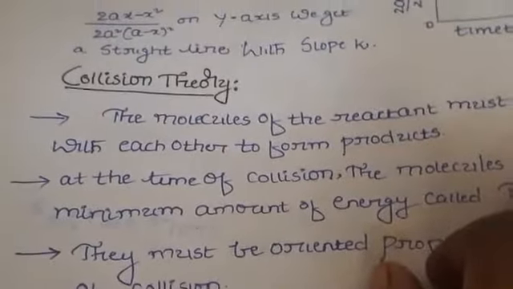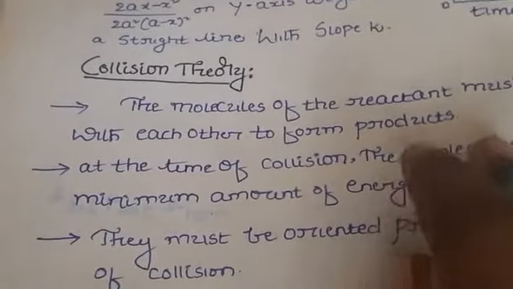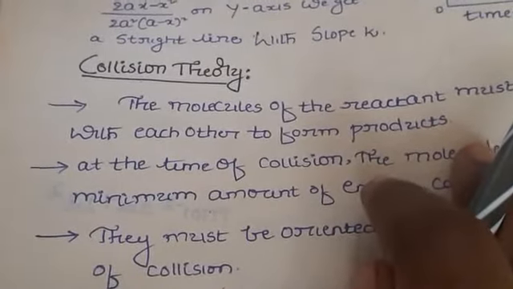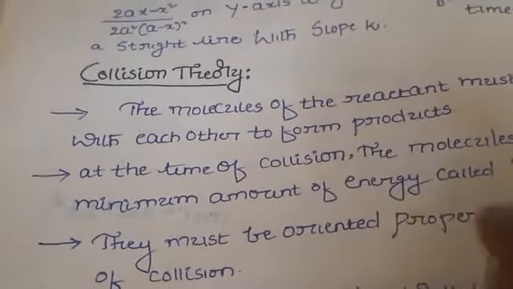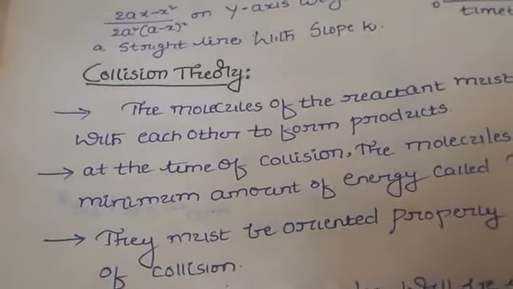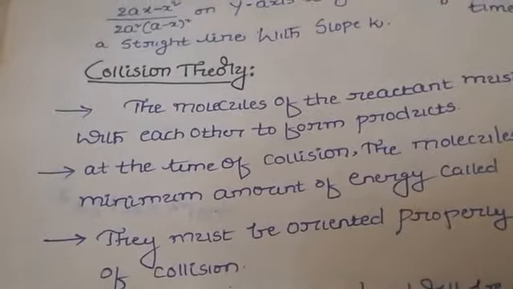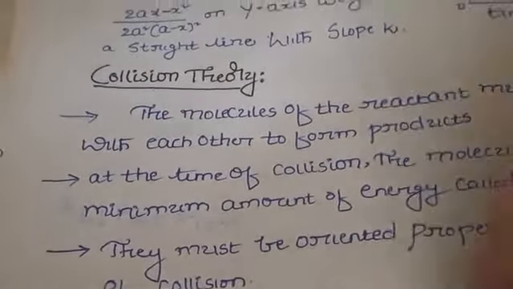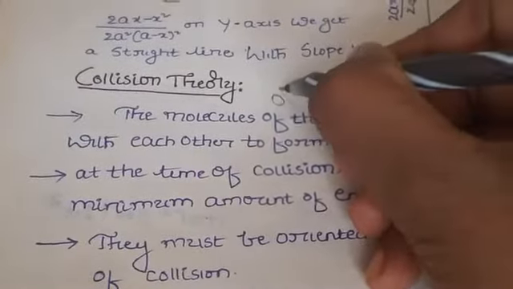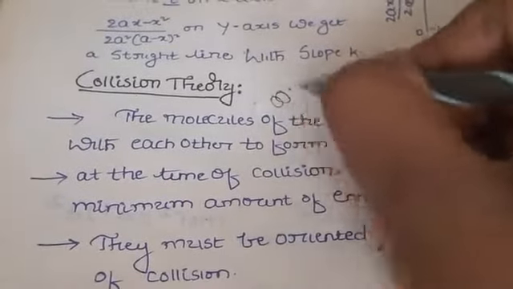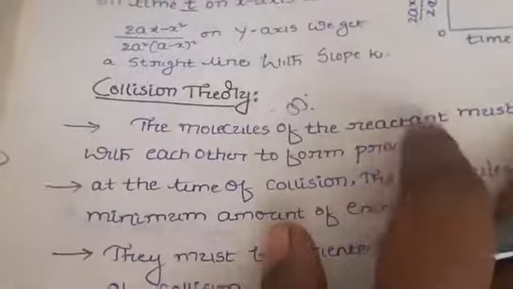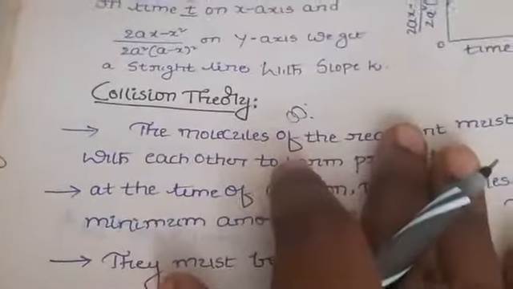So what is collision? Generally, as we know, collision is nothing but the bombarding of molecules. Whenever molecules or atoms collide, we call it collision. Bombarding means this molecule and this molecule are going to collide. So this is nothing but collision. So let us discuss what happens in collision theory.